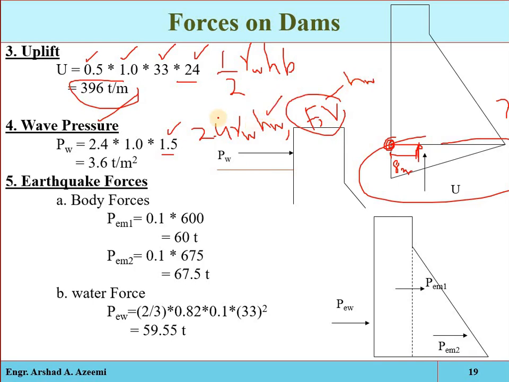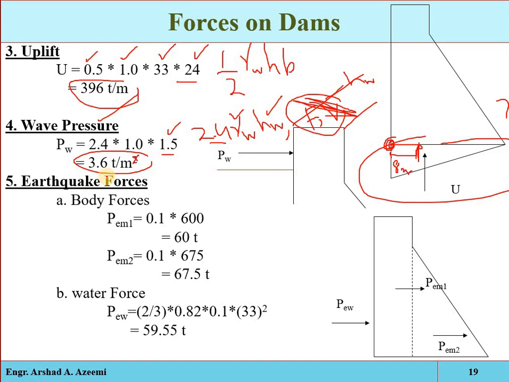So HW multiplied by the unit weight of water multiplied by 2.4 will be 3.6 ton per square meter on the upstream face of the reservoir. Also we can say on the unit length, here the square can be removed, on the unit length face of the structure, 3.6 ton of pressure will be exerted by the wave.